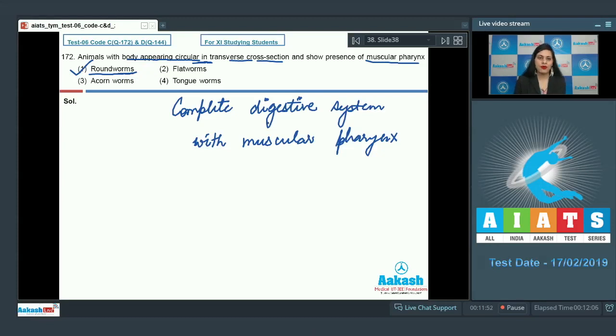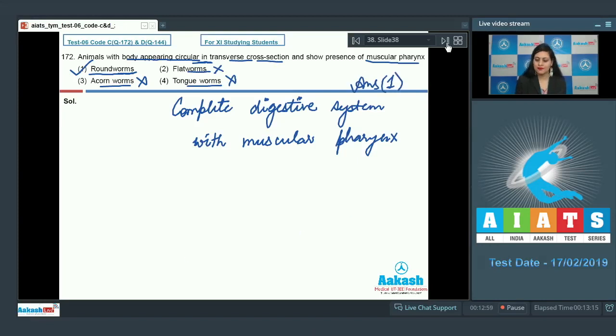Let's discuss rest of the options. The next option is flatworms, and this is an incorrect option. Flatworms are dorso-ventrally flattened animals and it belongs to the phylum Platyhelminthes. Next options are acornworms and tongueworms, and these are the incorrect options because tongueworms, also known as acornworms, belong to the phylum Hemichordata and their body do not appear circular in transverse cross-section area. So the correct answer is option number 1.